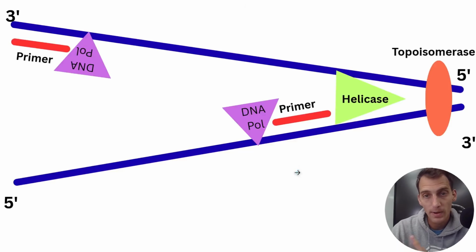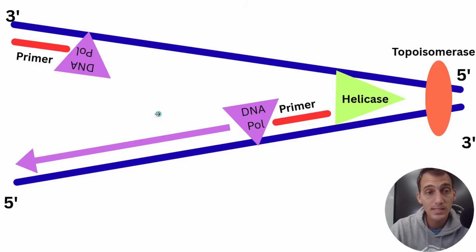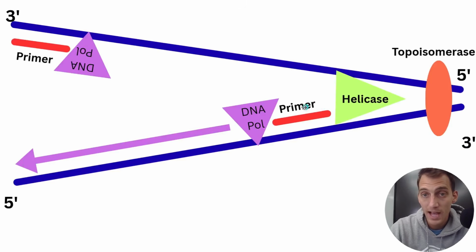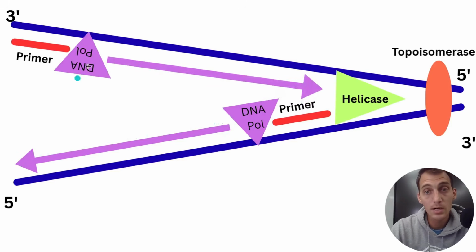So prime means first. Primers have to be placed first, and then DNA polymerase binds to the template strand and does its thing. So this DNA polymerase is going to move in this direction. Here's the 3' end of the template strand. That means this is the 5' end, and this is going to be the 3' end over here because it's anti-parallel once again. So DNA polymerase is going to work this way on this side, but it's going to work the other way on the top strand over here. Because look, here's the 3' end of the template strand, here's the 5' end of the template strand, which means this is the new 5' end, and this is the new 3' end. So this one's going to move this way, and this one's going to move this way. That's great. Awesome.